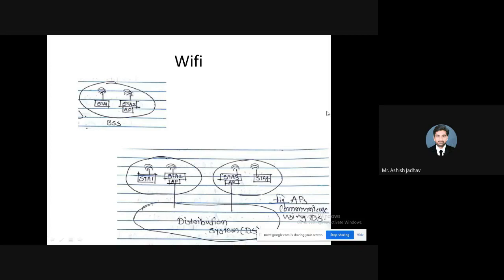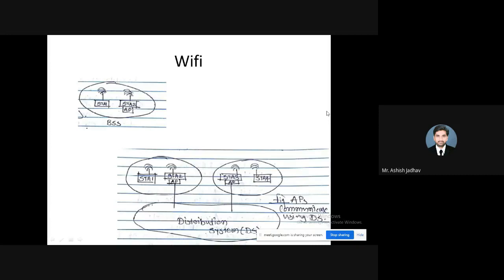But in the case of Wi-Fi, you simply have to bear the cost of only the Wi-Fi access point. Once you install the Wi-Fi access point, you can deploy n number of hosts connected to that Wi-Fi access point. So this is the reduction in the cost. In the absence of wires and cables, you can bring down the cost.